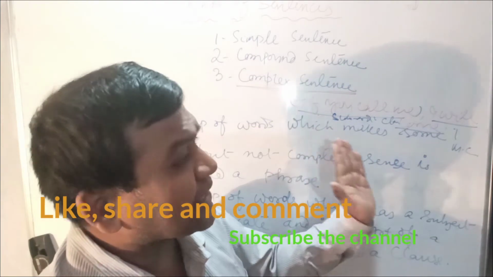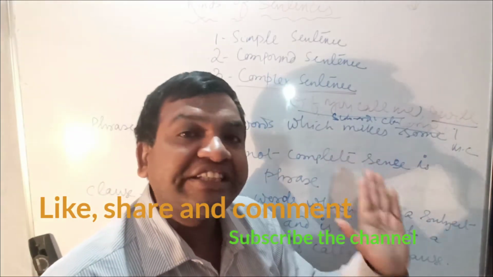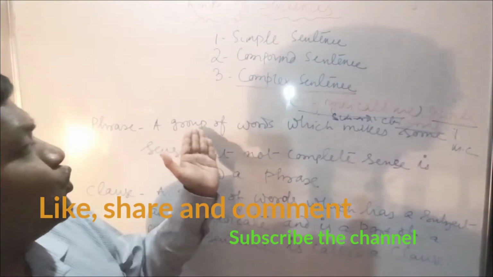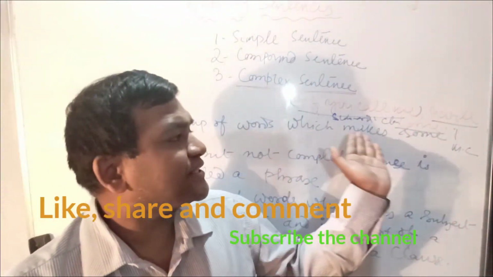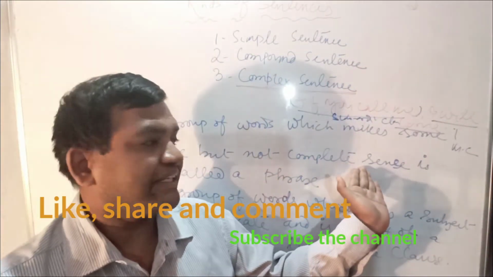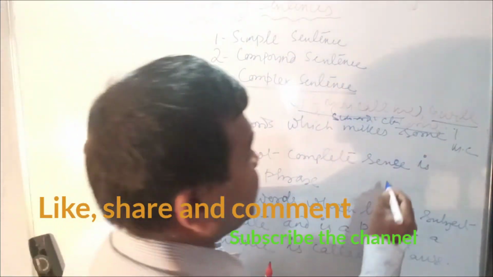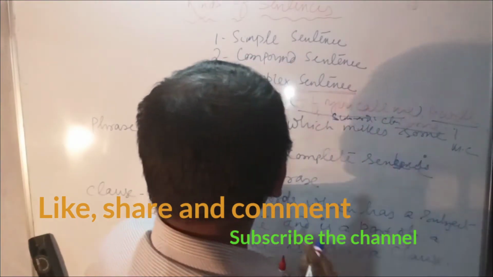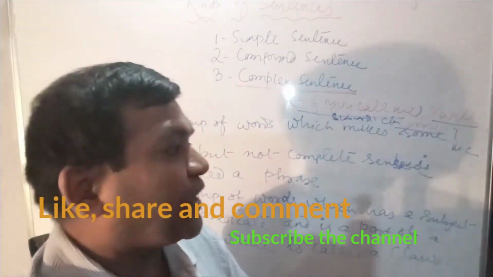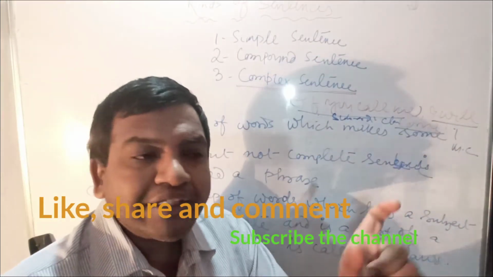Now let us see what are phrases. A group of words which make some sense but not a complete sentence is called a phrase. A combination of words like in the evening is a phrase.